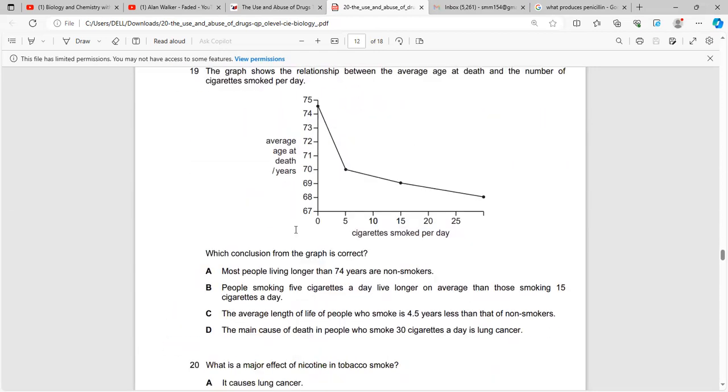Now, on question number 19, they say that the option which can be reasonably inferred is that people smoking 5 cigarettes a day live longer on average than those smoking 15 cigarettes a day. The comparison is between cigarettes smoked per day and average lifespan. So it has shown that the fewer cigarettes you smoke, the greater is your lifespan.